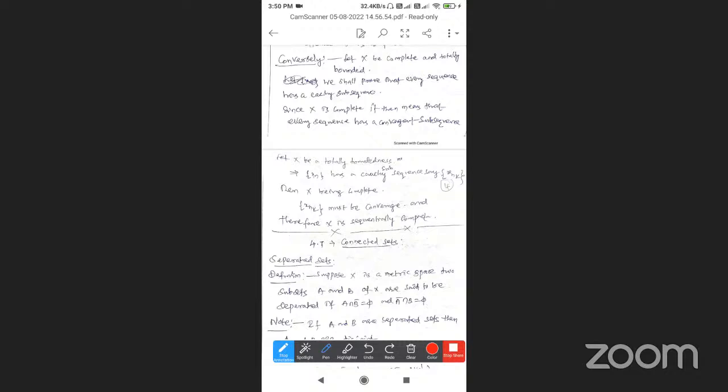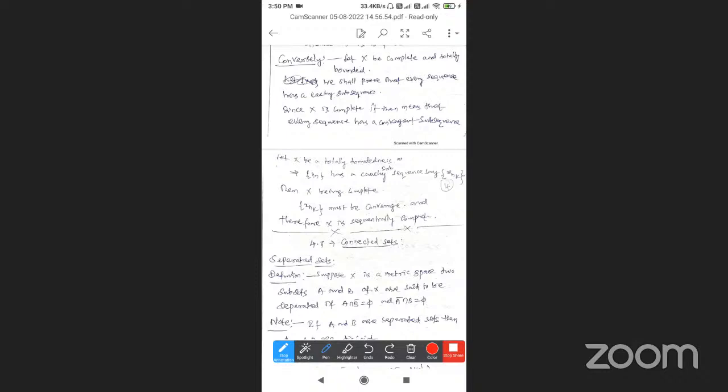Now the converse part. Let X be complete and totally bounded. We shall prove that every sequence has a convergent Cauchy subsequence. A space in which every Cauchy sequence converges is called complete. So we shall prove that every sequence has a Cauchy subsequence.